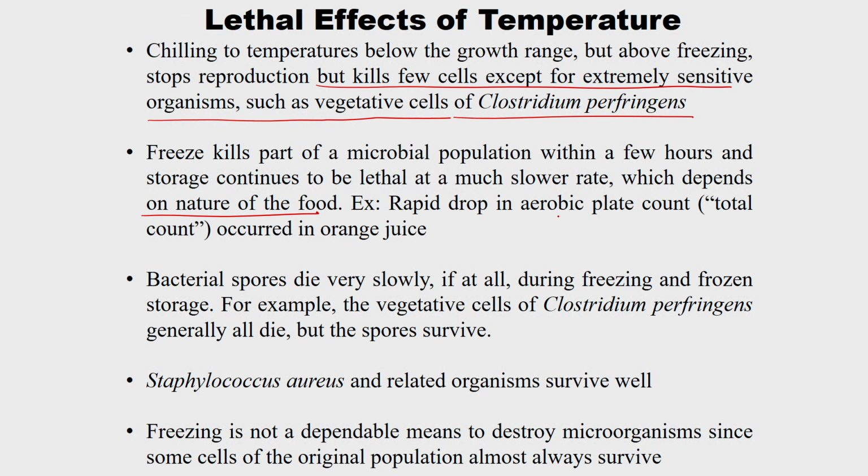Actually, bacterial spores die very slowly at chilling temperature, if at all, during freezing and frozen storage. For example, vegetative cells of Clostridium perfringens generally all die, but the spores survive. Vegetative cells may die here, but spores may survive even at chilling temperature. And Staphylococcus aureus and related organisms still survive well in the chilling temperature range. Actually, freezing is not a dependable means to destroy microorganisms, since some cells of the original population almost always survive.